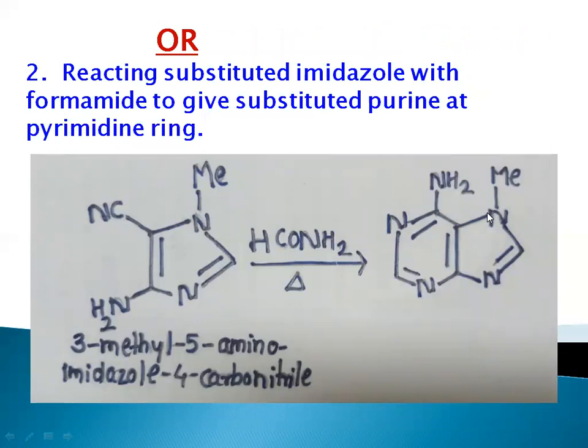Next reaction: substituted imidazole with formamide to give substituted purine at the pyrimidine ring. Okay, let's see the reaction. Our reactant is 3-methyl-5-aminoimidazole-4-carbonitrile. Okay, we have taken a carbonitrile compound. After that we are adding an amide in that, that is C double bond O NH2. We are going to heat it, we will get our purine compound, which is a substituted purine. One methyl group is substituted at nitrogen.